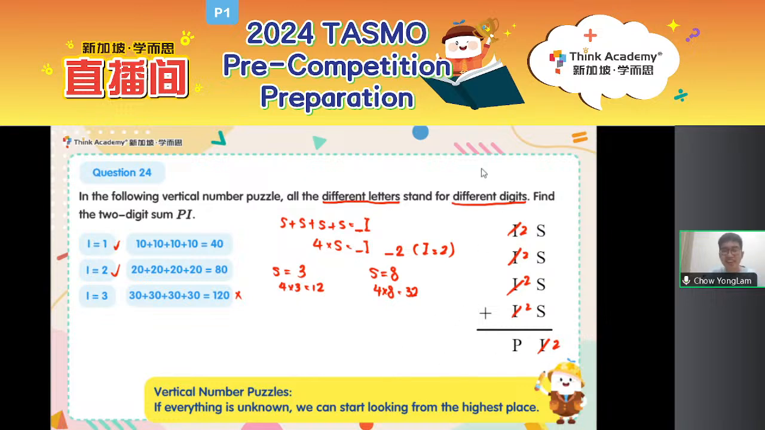Now, let's check. S is 3. If S is 3, then what is 4 times S? 4 times S is 12, which means my carryover here should be 1, right? 3 plus 3 plus 3 plus 3 equals 12. I write down 2 over here and my carryover is 1. So if my carryover is 1, will these 5 numbers, 1, 2, 2, 2, 2, add to a 1-digit number? Let's check. 1 plus 2 plus 2 plus 2 plus 2 equals, okay, quick calculation.